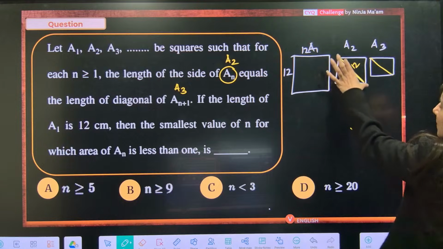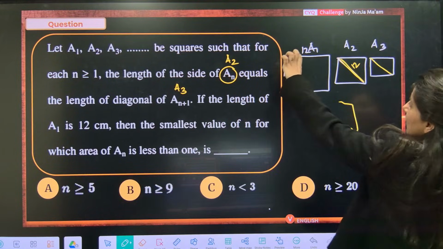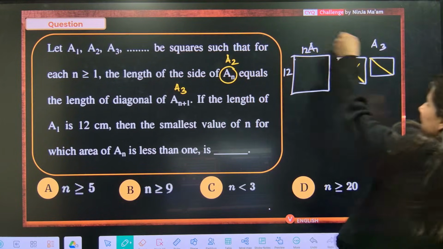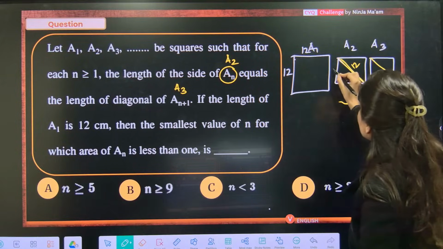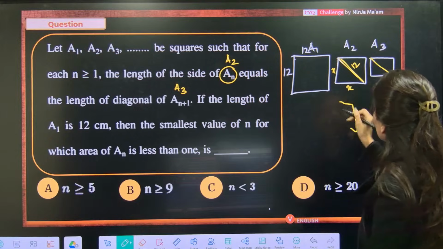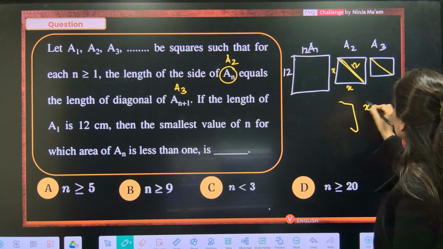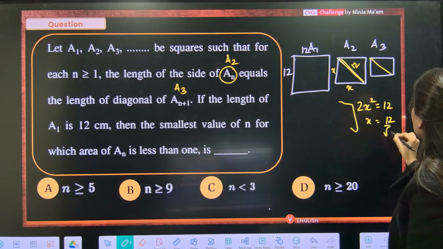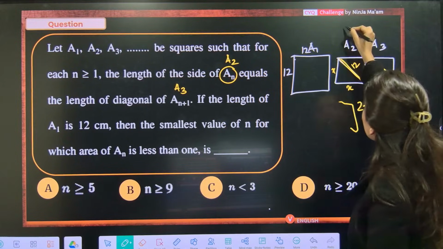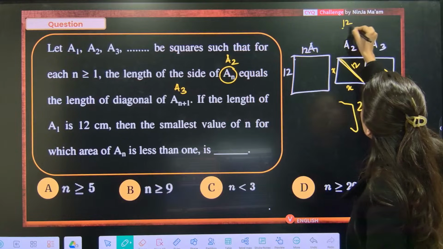See, I am picking the diagonal and I am making a side. So if the side is 12, the next diagonal is 12. So if this is 12, can I find the side? Yes, ma'am. x, x, so 2x square is equal to 12. x is going to be 12 by root 2. So A2 has 12 by root 2.